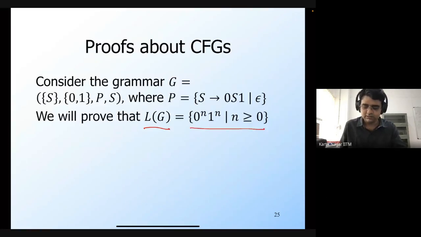On the left hand side, we have the language of the grammar, which is the set of all strings that can be derived using the production rules of the grammar, beginning from the start symbol S. And on the right hand side, I have this particular language of this form, 0 to the power n, 1 to the power n. In order to show that two sets are equal, we have to show that one is a subset of the other, and vice versa. So that's exactly what we'll show.